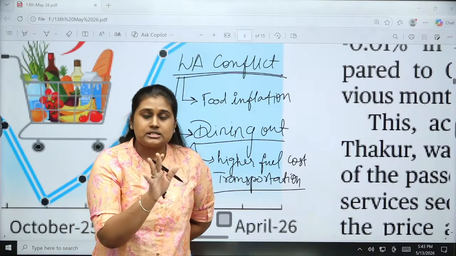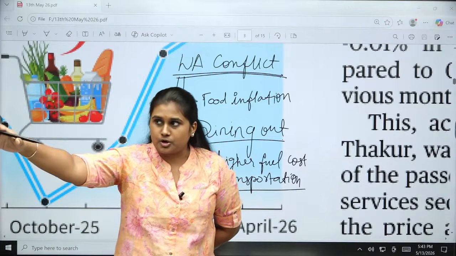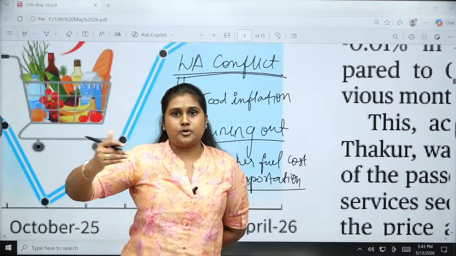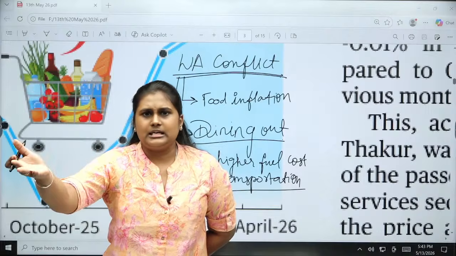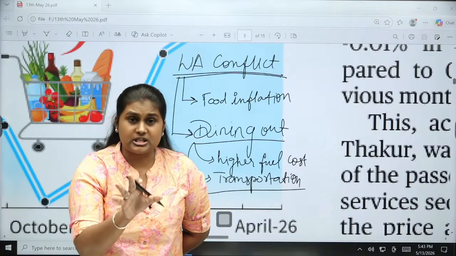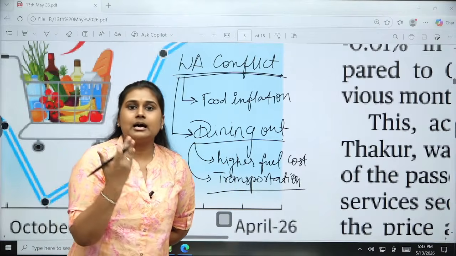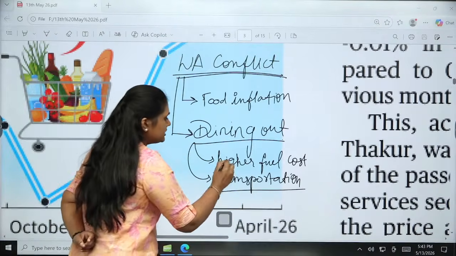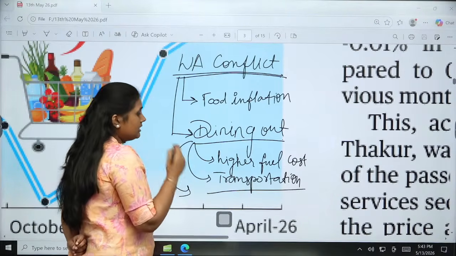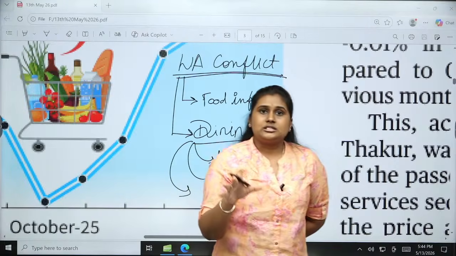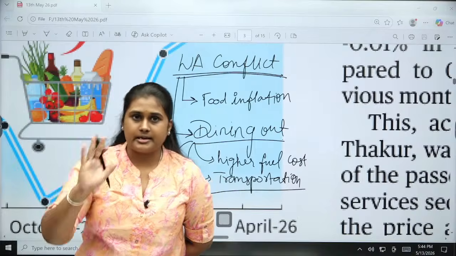Passenger transportation is a bit cheaper compared to goods transportation. If I want to transport my agricultural products, vegetables, rice, pulses, whatever the goods are, the transportation cost is higher. So the fuel cost, the transportation cost, and the material cost have all been added in this. That's how it is making the food inflation, the retail inflation, higher this time.